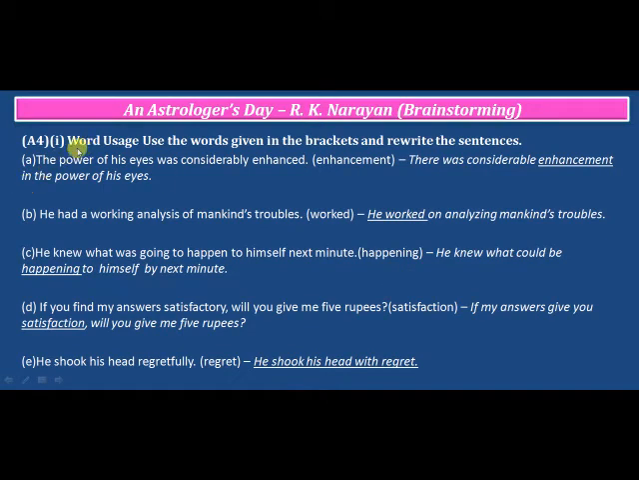A4 activity. First, word usage. Use the words given in the brackets and rewrite the sentence. Some words are given to you. We have to just replace those words and rewrite the sentences. See, the power of his eyes was considerably enhanced. So when we rewrite that particular sentence, it becomes: there was considerable enhancement in the power of his eyes.